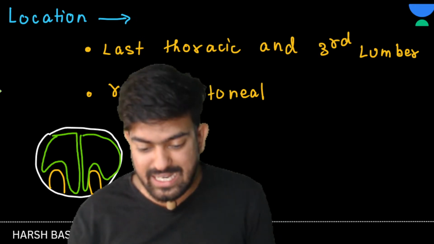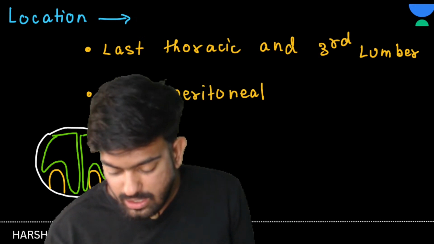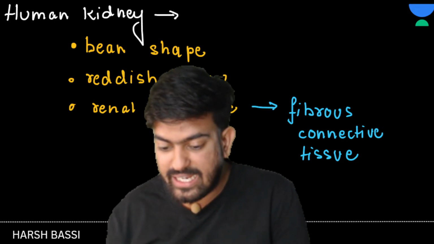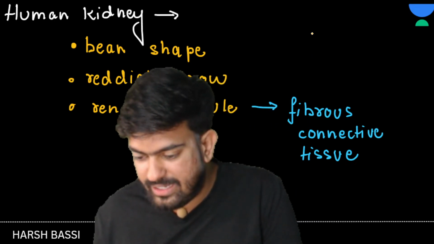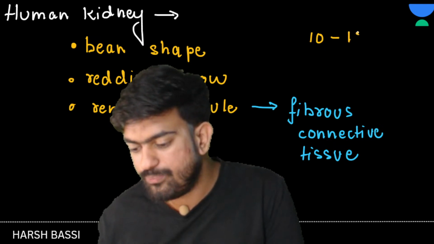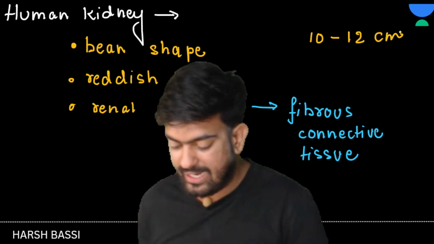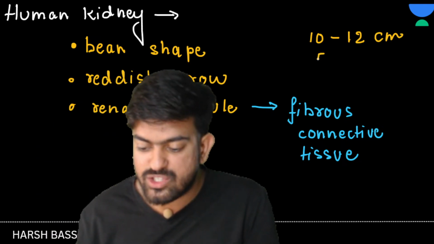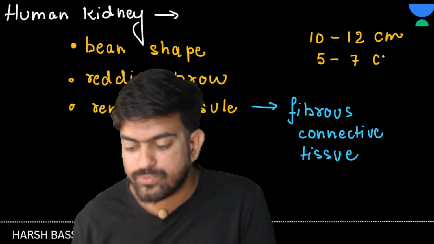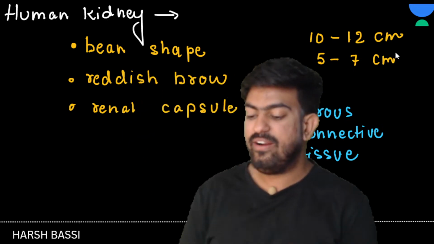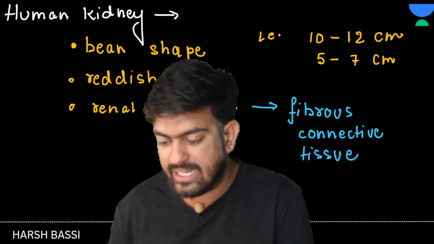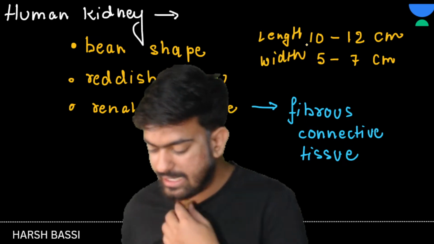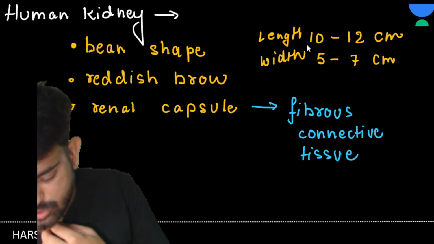Now, what is the length of the kidney? The length of the kidney is 10 to 12 centimeter. Now, if I talk about the width of the kidney, it is 5 to 7 centimeter. So let me write here, this is length and this is width. Okay, clear? Great.